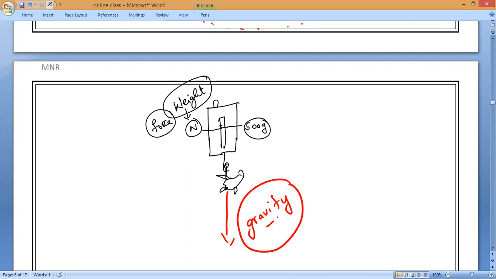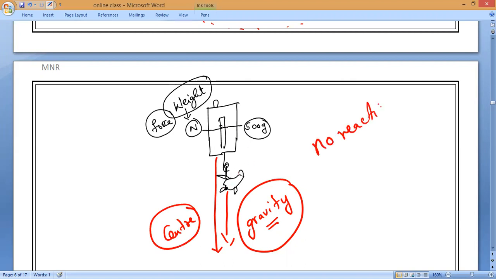This gravitational force is pulling the body towards its center. Continuously it will accelerate towards the center of the Earth. So there is no reaction force, no opposite reaction.